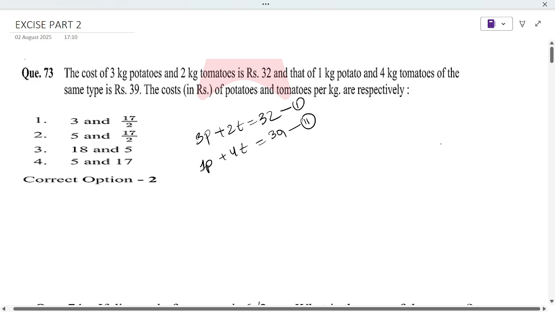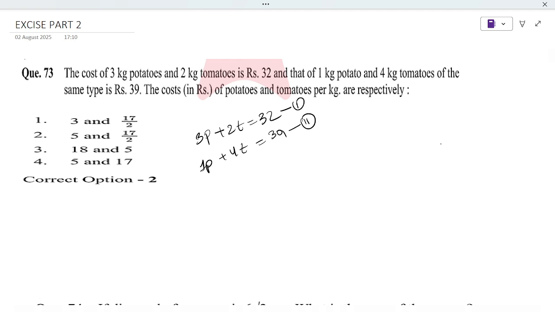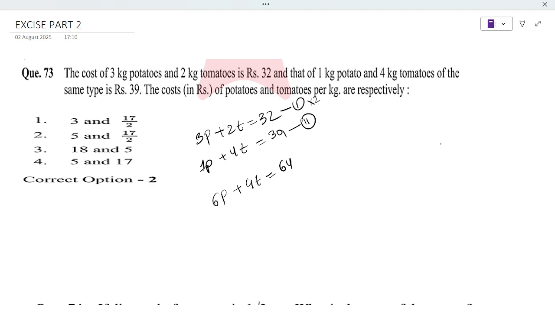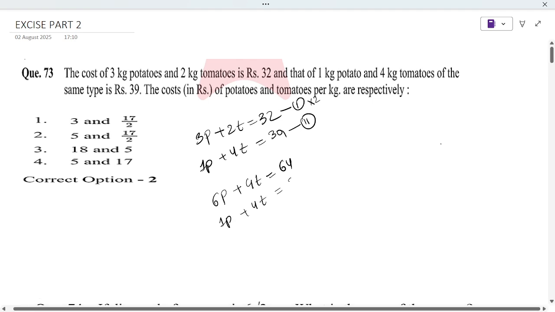Here we have 2t and here 4t, so if we multiply by 2 we get 4t. So we multiply the whole of equation 1 by 2. 2 times 3p gives us 6p, 2 times 2t gives us 4t, and 2 times 32 is 64. Equation 2 we keep as it is: p plus 4t is equal to 39.